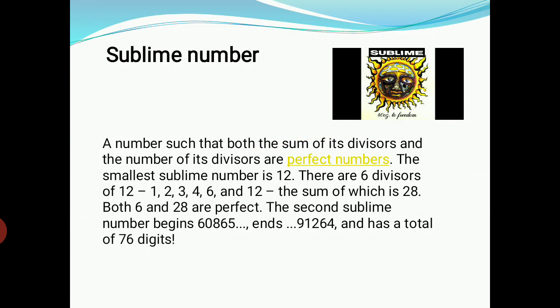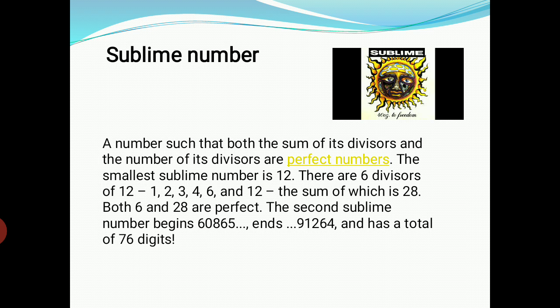Next one, sublime number. What is a sublime number? For sublime number, first I consider an example. I consider a number 12. Then what are the divisors of 12? Here, for divisors, I have to include 12 also. But for factors, I have to omit 12. Keep that point in mind. So what are the divisors of 12? 1, 2, 3, 4, 6 and 12.